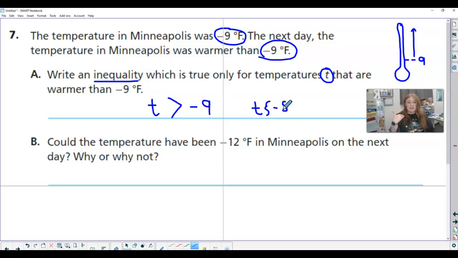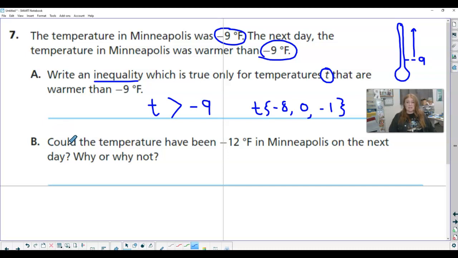So T could equal things like, let's just double check ourselves. If I put -8, -8 is warmer than -9. If I put -10, that would not work. So right, it can't be -10, that would be colder. What if I put 0 degrees? 0 is greater than -9, that would work. Let's try -1. -1, right, is above -9. So those are just some possible solutions of warmer temperatures.